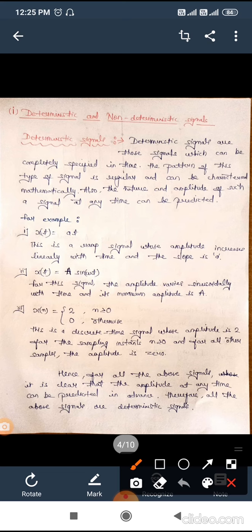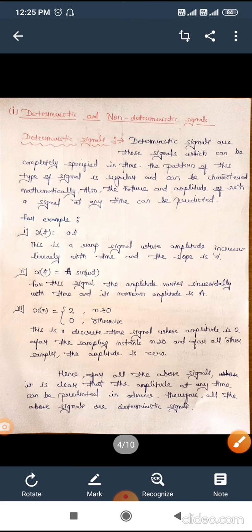The first signal, x of t equals a t, is a ramp signal. The second one, x of t equals a sin omega t, is a sinusoidal signal. That's why all of these signals are deterministic in nature.